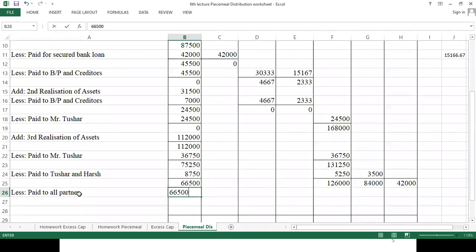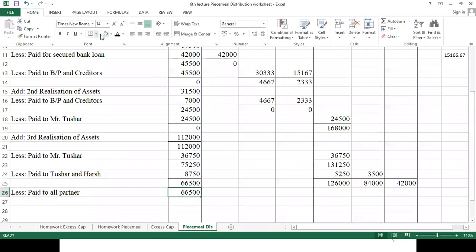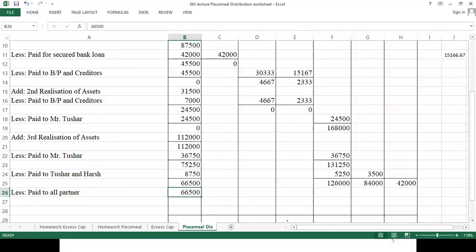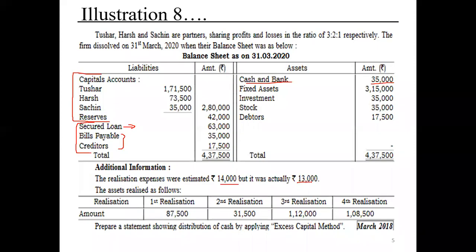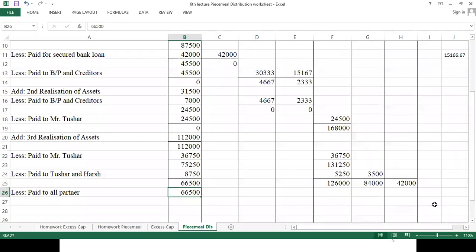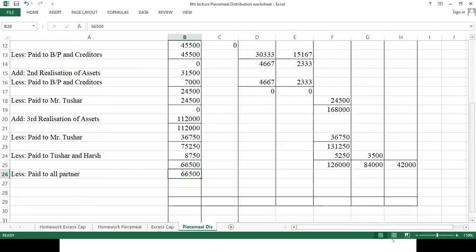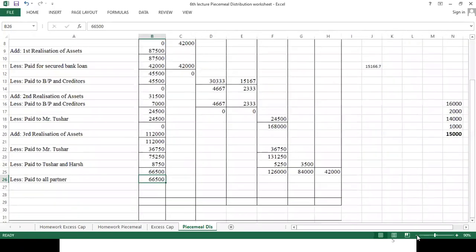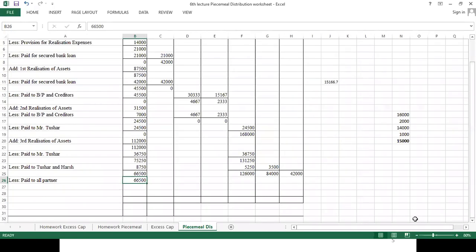I think इसके आगे आप लोग कर लोगे. Now whatever the cash available you have to distribute to all the partners as per their PSR. और लास्ट में एक एडजस्टमेंट करना है. क्या एडजस्टमेंट करना है बच्चे? 1,000 का. ठीक है. 1,000 you will add back to your last realization of 1,08,500. I hope इसके आगे का प्रॉब्लम आप कर लोगे. Yes. Is it okay? Yes. Yes, sir.